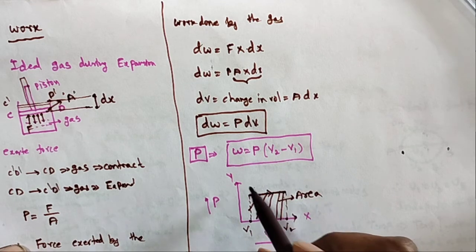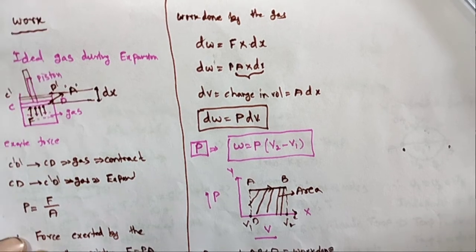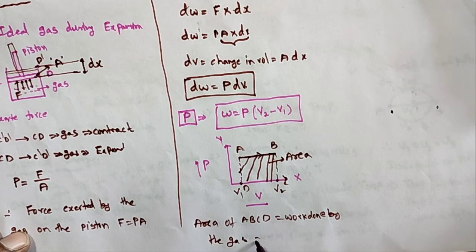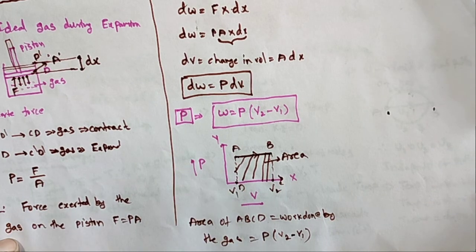I am taking the points A, B, C, D. So the area of ABCD is equal to the work done by the gas. That is the formula: pressure into V2 minus V1, where the pressure P is constant.